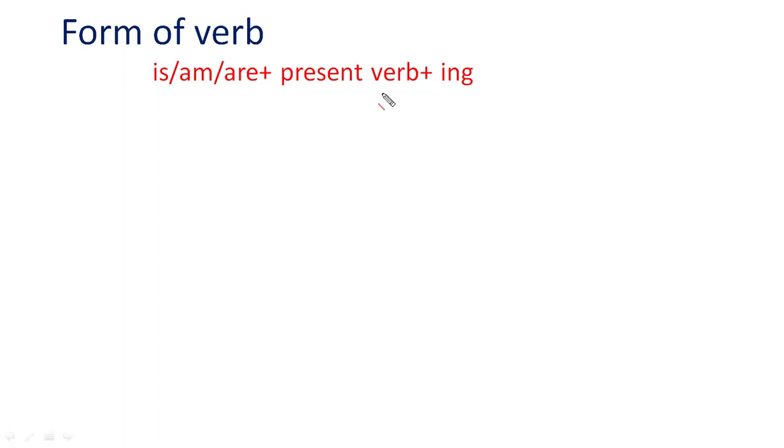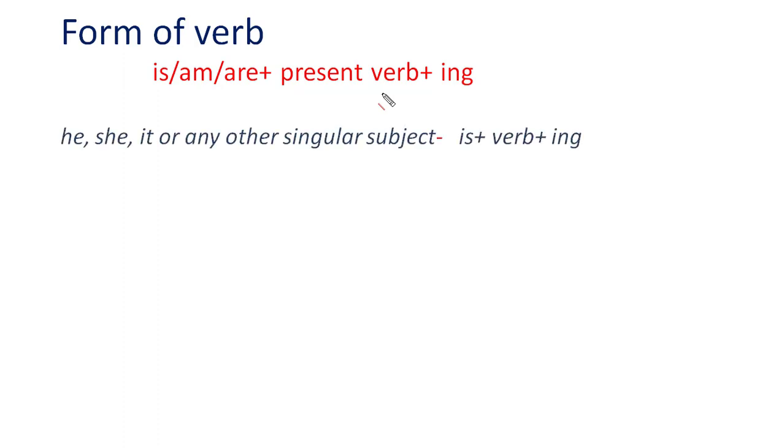What do we mean by this? It means that when the subject is he, she, it or any other singular subject. Singular subject means when there is only one person or thing. You can see that he, she, it, these are also the singular pronouns. So, with the singular pronouns he, she, it or with any other singular subject, we use is, and with is we use the verb and then ing. And what verb do we use here? We use the present verb here.